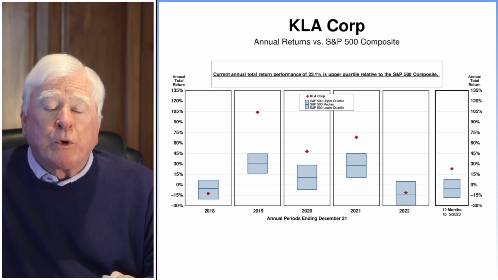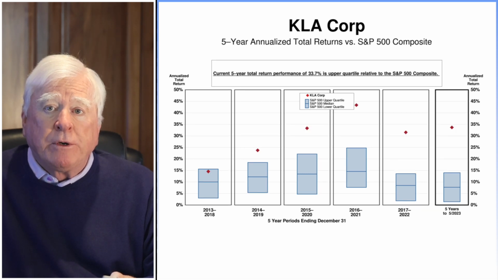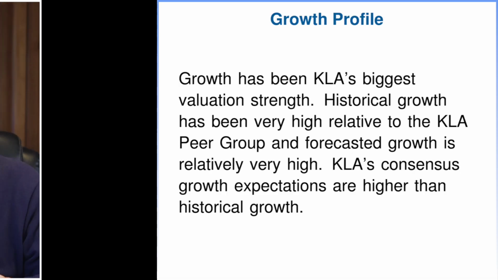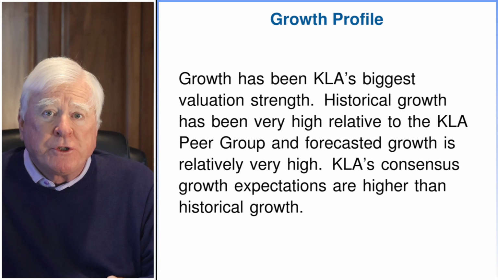Current annual total returns from KLA are superior. Its annual total return performance currently is 23.1%, which is upper quartile relative to the S&P 500. The company's 5-year annualized total return performance of 33.7% is also upper quartile relative to the S&P 500 and is superior. Growth has been KLA's biggest valuation strength.